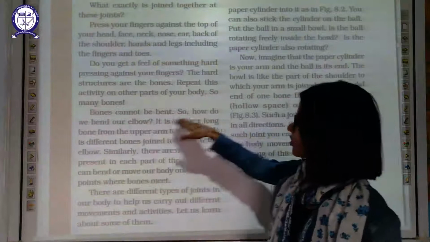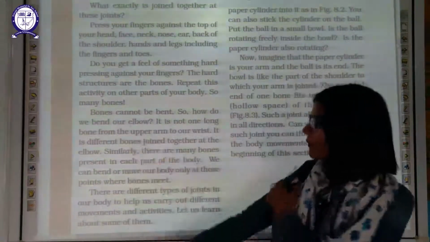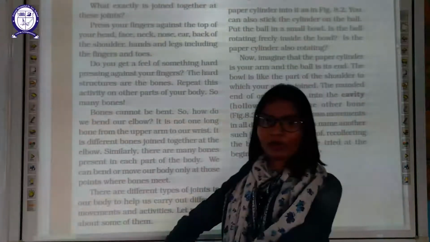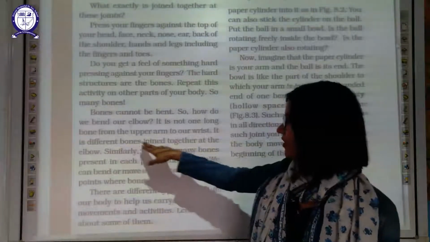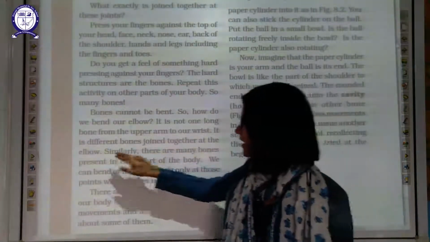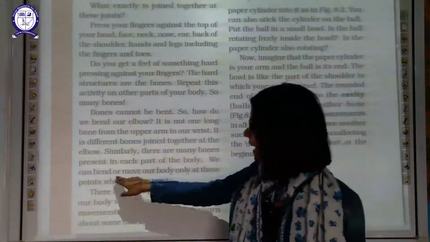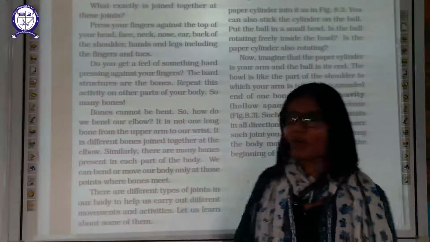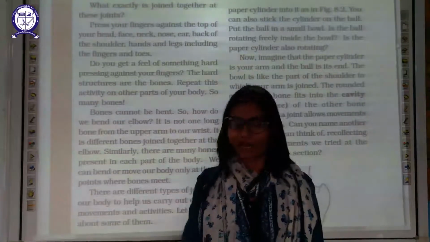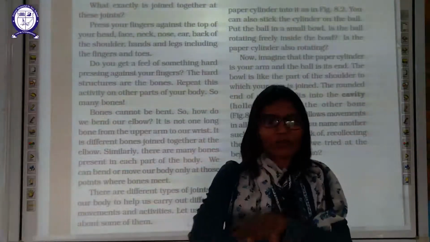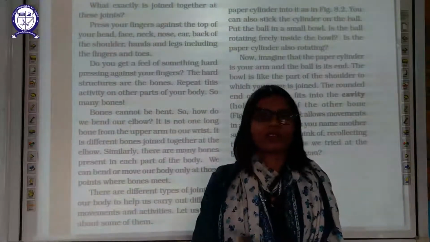Bones cannot bend, so how do we bend our elbow? It is not one long bone from the upper arm to the wrist. This is not a single bone. It is made up of many bones together. It is different bones joined together at the elbow. Similarly, there are many bones present in each part of your body. We can bend or move our body only at those points where bones meet. The point where two bones meet, we can move only that part. We cannot move this part. Why? Because it's a single bone. If we try to move it by pressure, it will break our arm.